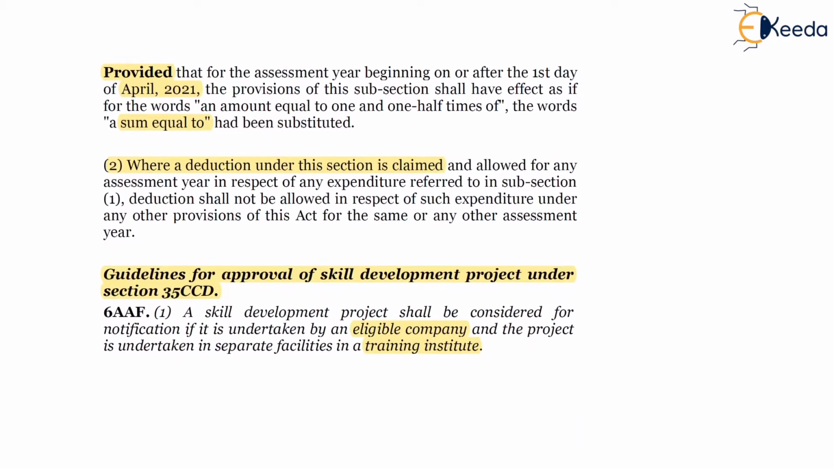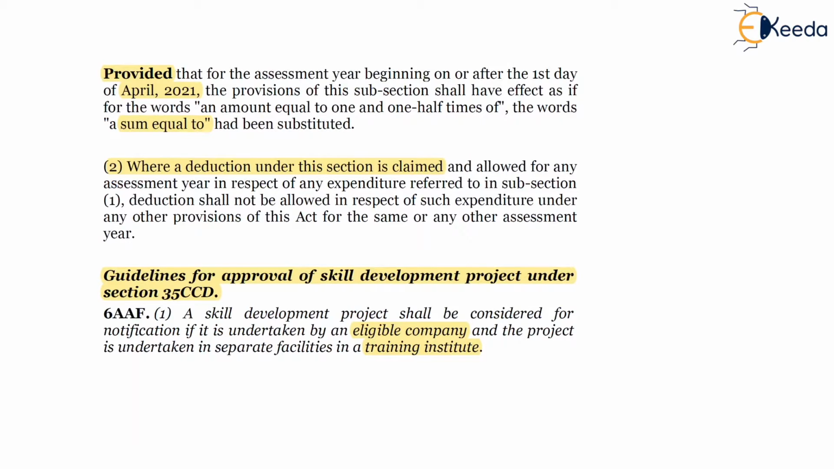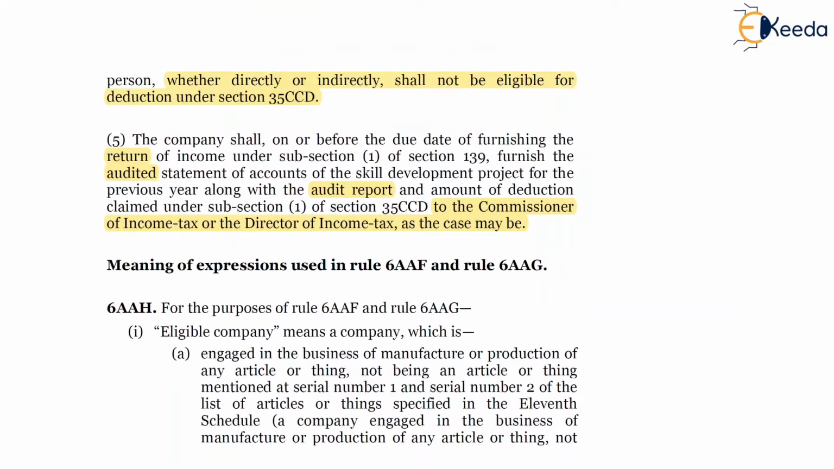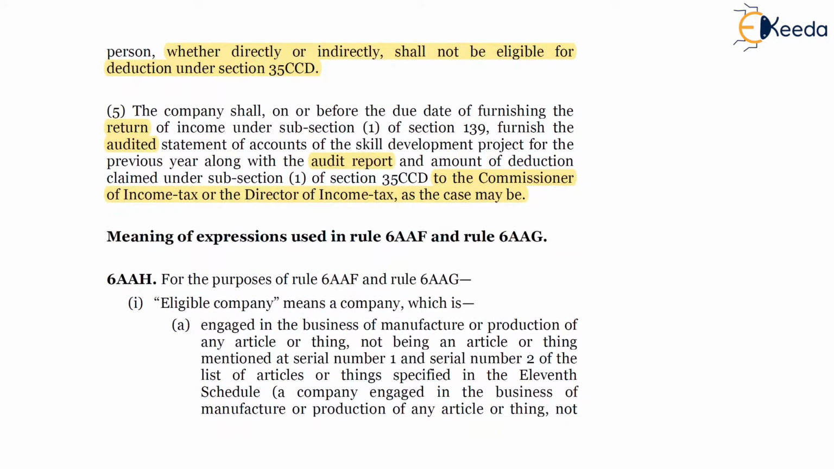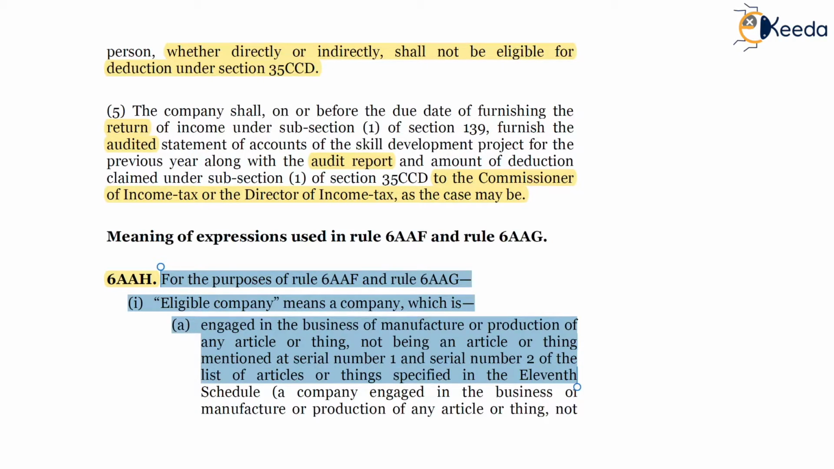Further, the deduction as per Rule 6AA-F is available to an eligible company only. The definition of the same that we have discussed earlier has been mentioned in Rule 6AA-H. For the purpose of Rule 6AA-F and 6AA-G, eligible company means a company which is engaged in the business of manufacture or production of any article or thing, not being an article or thing mentioned at serial number 1 and serial number 2 of the list of articles specified in the 11th schedule. So those items are tobacco products and alcoholic spirits.